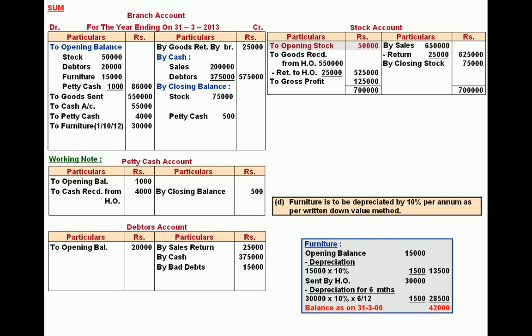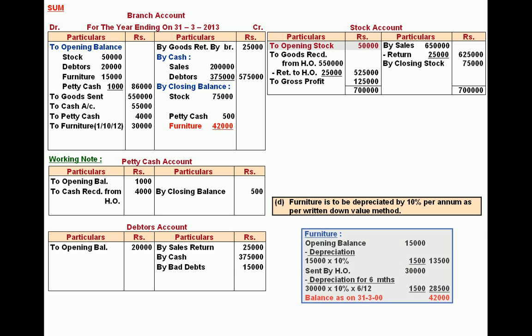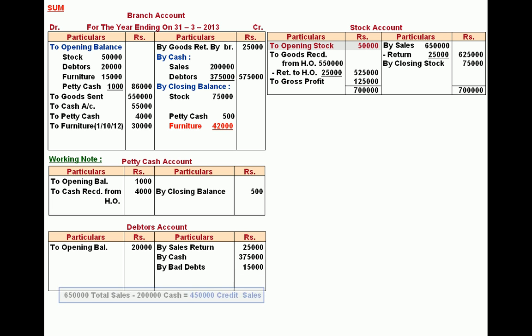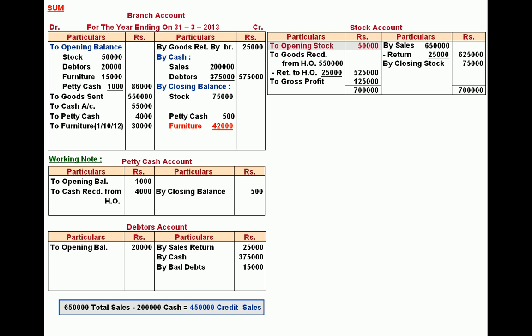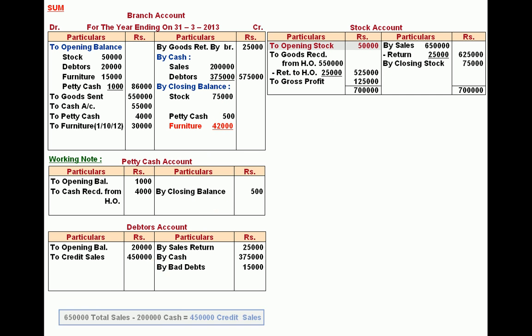So written down value of furniture is 42,000, that is credited to branch account. Now we are required to find out the credit sale for the purpose of completing debtors account. Total sales minus cash sales is equal to credit sales. Credit sale is debited to debtors account in a working note.